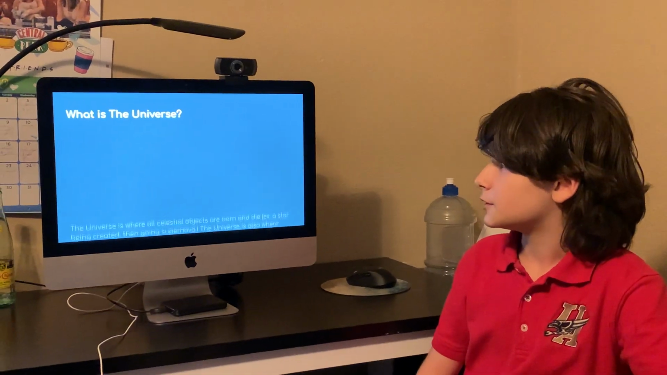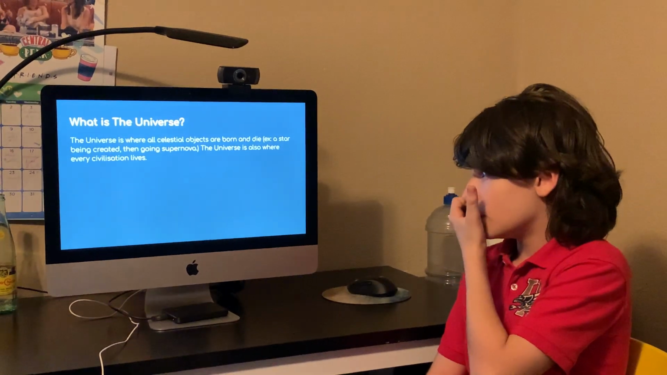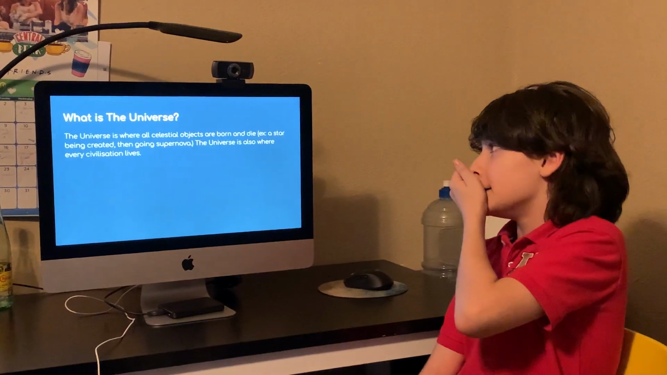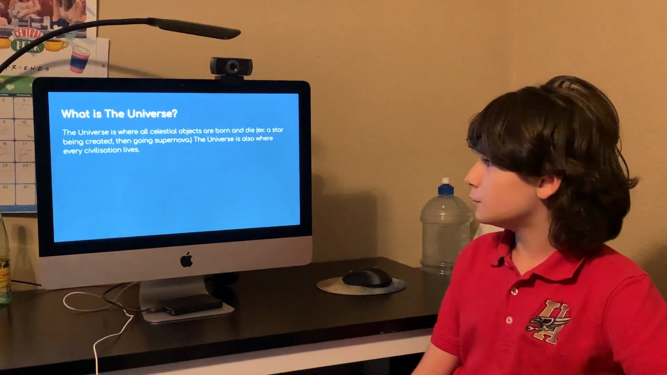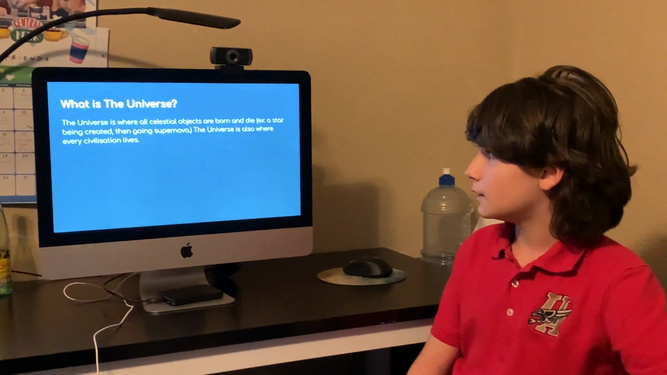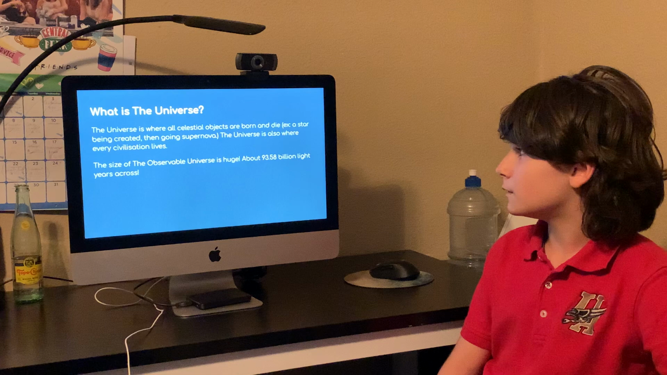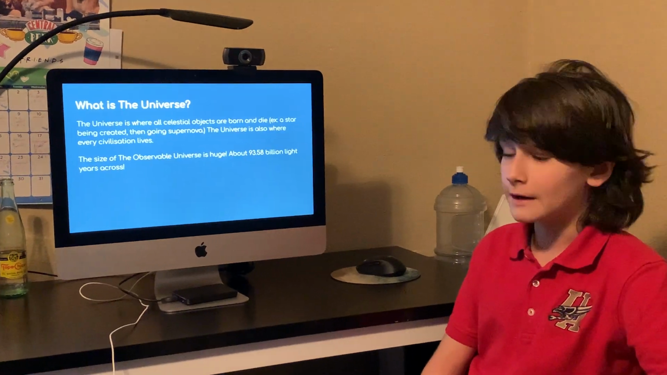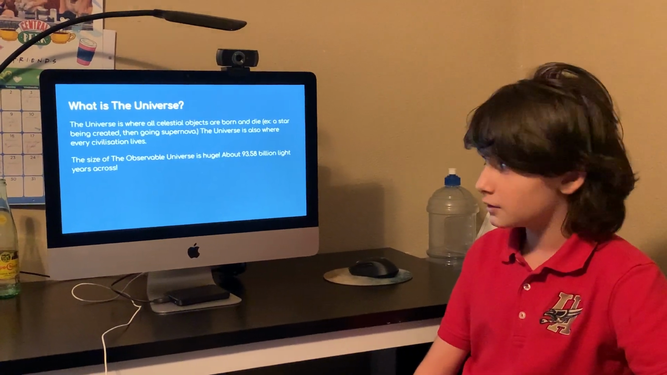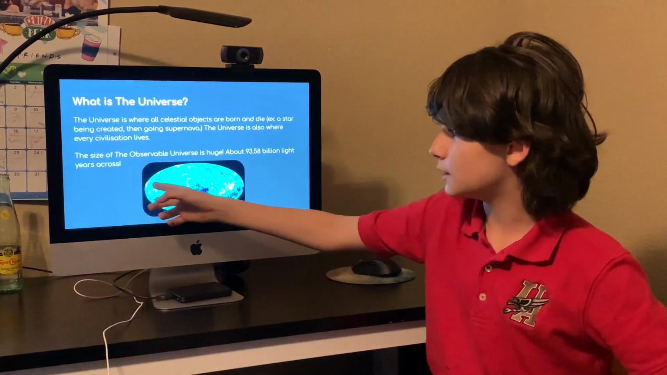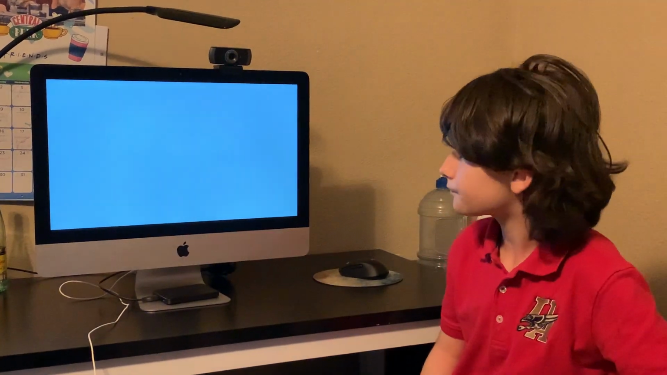Let's ask the first question. The universe is where all celestial objects are born and when they die. Example, a star being created then going supernova. The universe is also where every civilization lives. The size of the observable universe is huge, about 93.58 billion light years across. This is what the observable universe looks like with the radiation left over from the Big Bang.